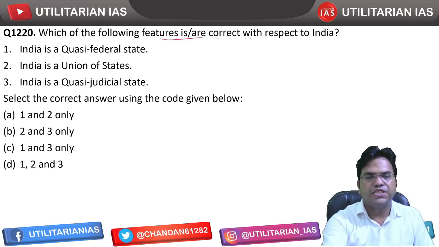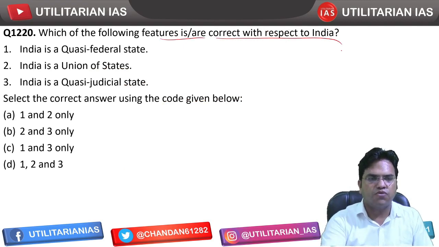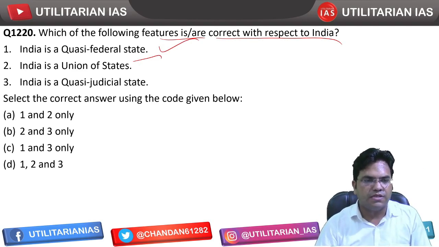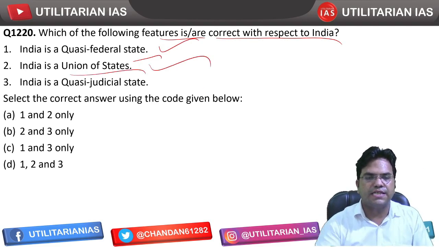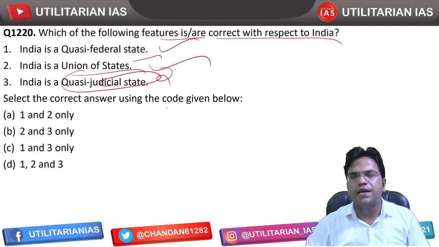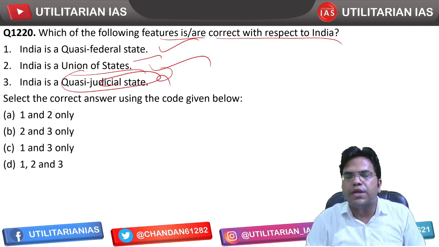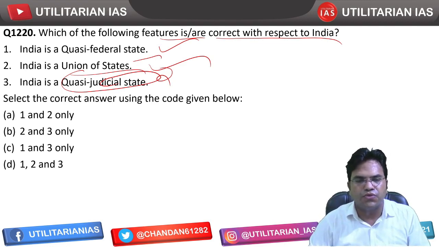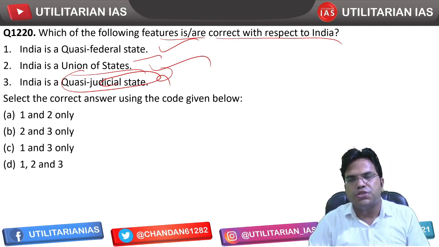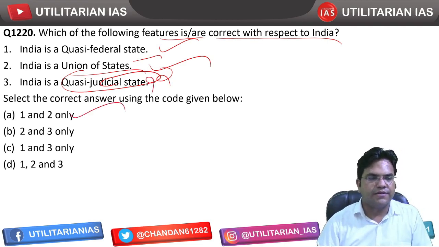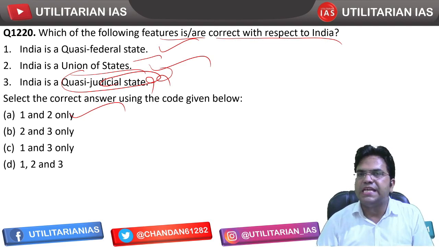Which of the following features are correct with respect to India? India is a quasi-federal state. Yes, that is a blame that has been put on India being a federal state. So that's correct. India is a union of states. That's also correct. India is a quasi-judicial state. No, it is not a quasi-judicial state. Rather, America at times, due to its strong judiciary, which is often called the third pillar of the American state, is blamed for being a quasi-judicial state and not India. So this is not the Indian definition. 1 and 2 are going to be the right features of India. So A is going to be the right answer.